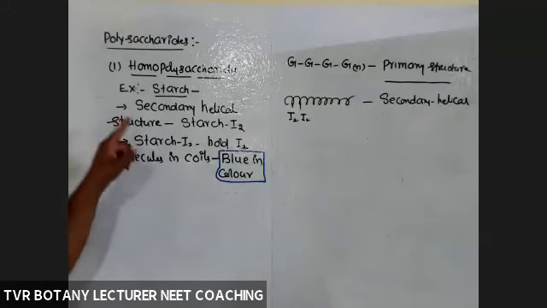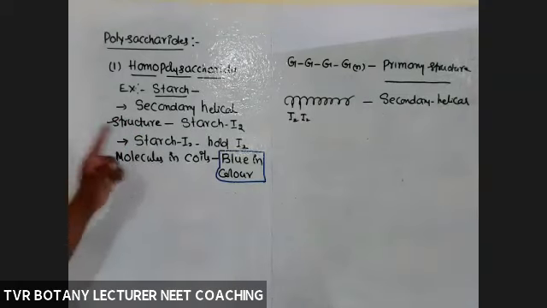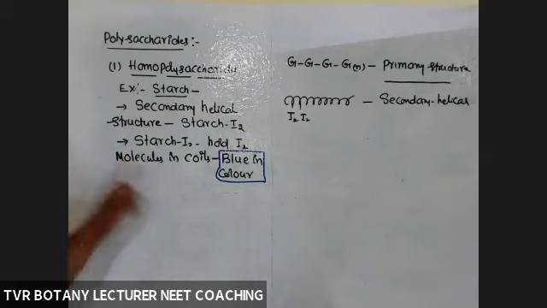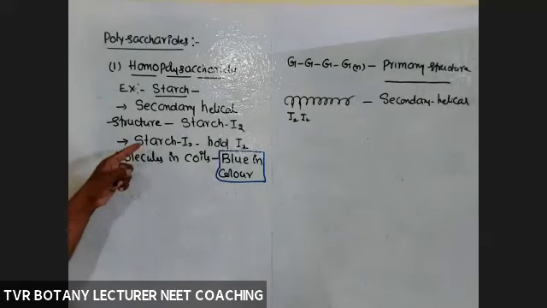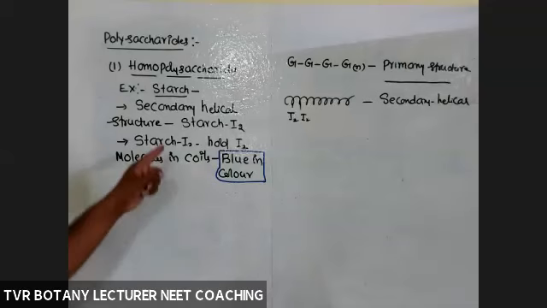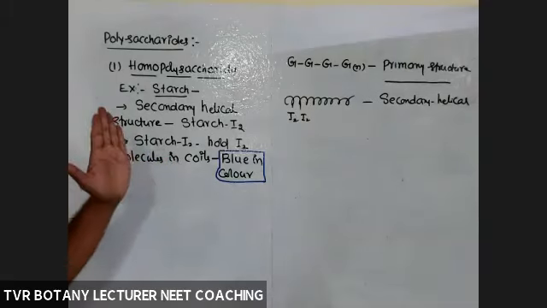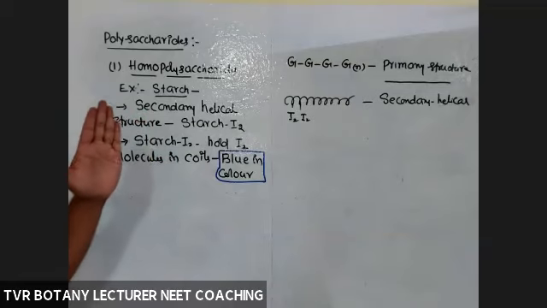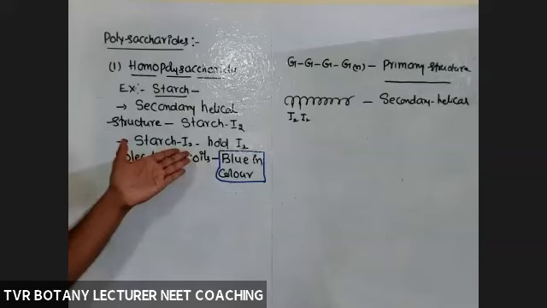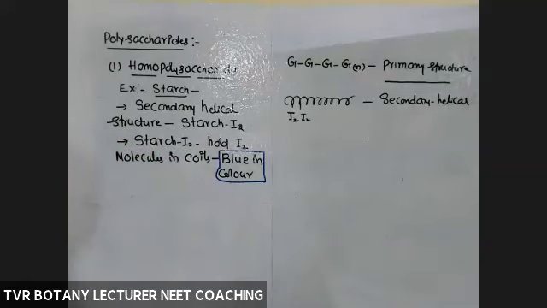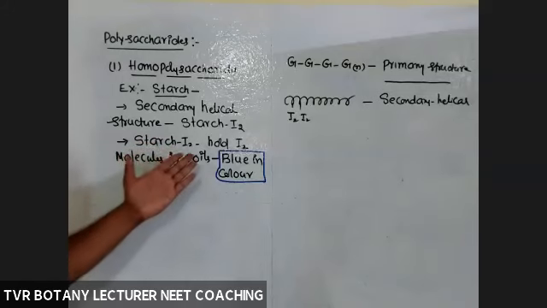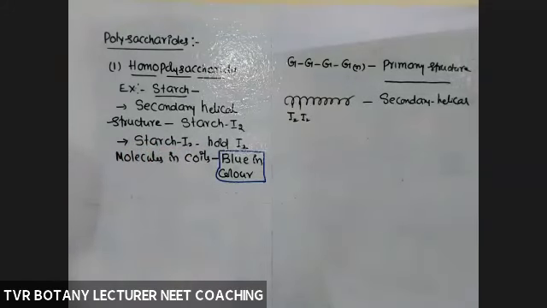So for the NEET examination, what do you have to remember about starch? Starch is a homopolysaccharide. Secondary structure is a helical structure, and within the helixes it is able to hold iodine. As it is able to hold iodine, it will impart a blue color. In 8th, 9th or 10th class, you used this. For example, a colorless leaf or half-covered leaf, a variegated leaf, to check whether photosynthesis is happening or not. If starch is present and it is treated with iodine, it will appear in blue color. Okay, so that is one.